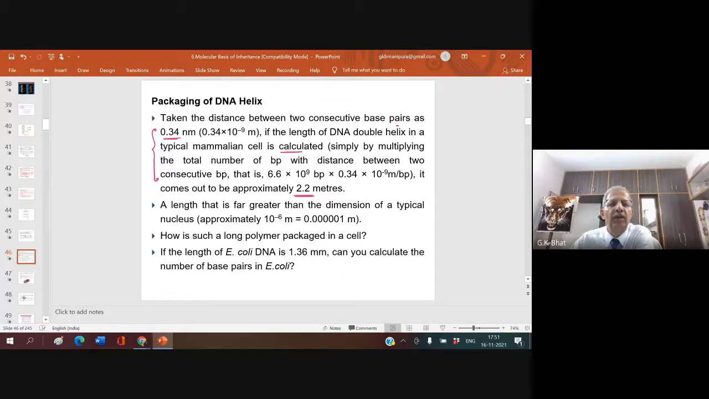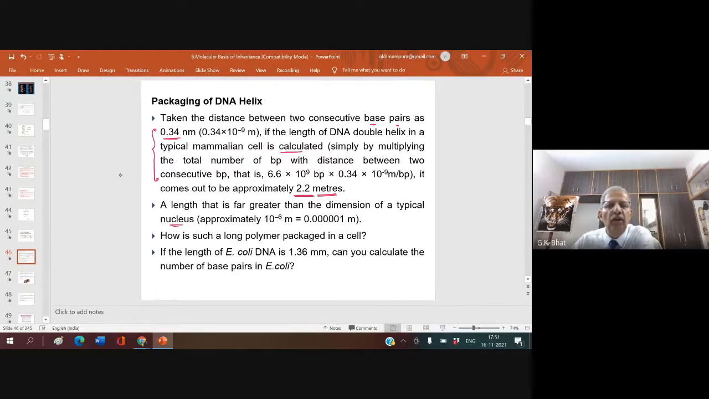You, being a mathematics student, can do it very easily. Taking the distance between two consecutive base pairs as 0.34 nm, the length of the DNA comes out to approximately 2.2 meters. Remember this very important point: a length that is far greater than the dimension of a typical nucleus.